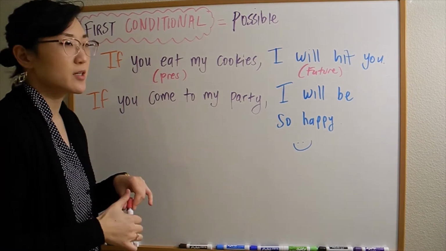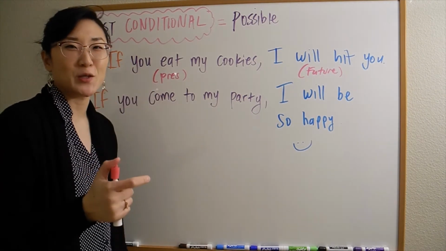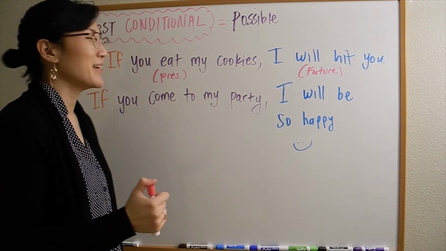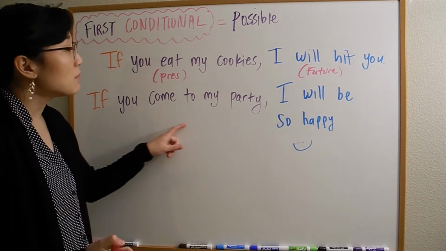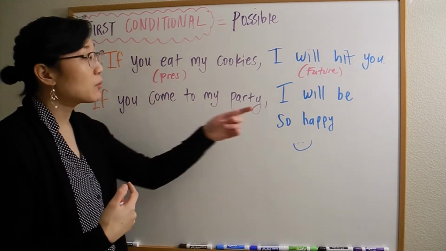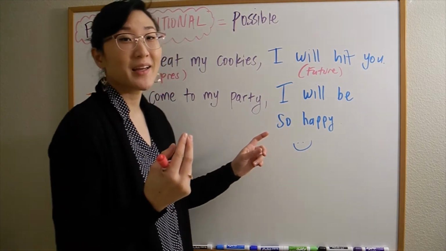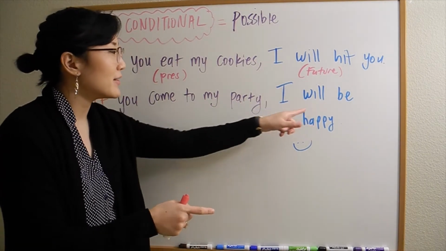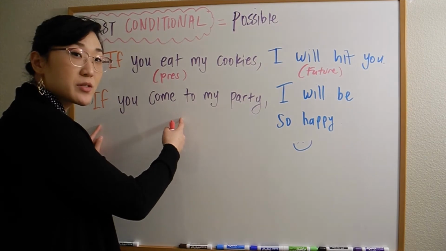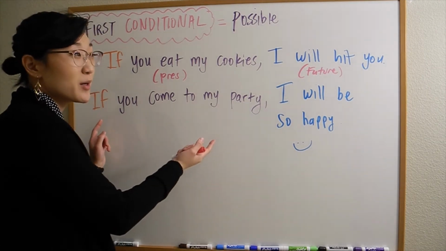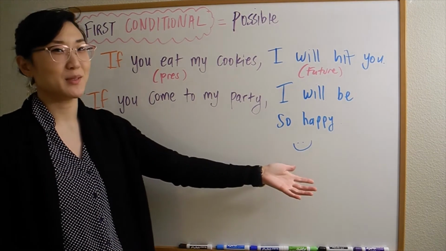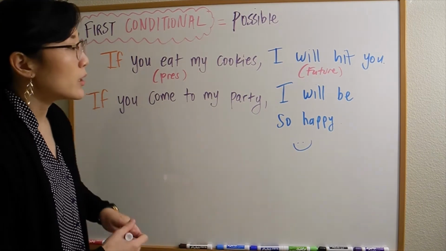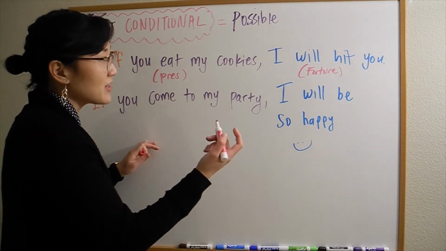So if you eat my cookies, I will hit you, right? I tell that to my brother. Or if you come to my party, I will be so happy, right? But this is only going to happen if this happens first, right? If you don't come to my party, then I won't be happy, right? So you could have the same thing, but you can have it in the negative.